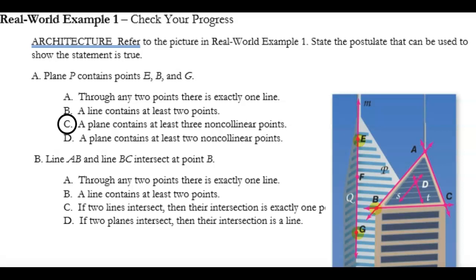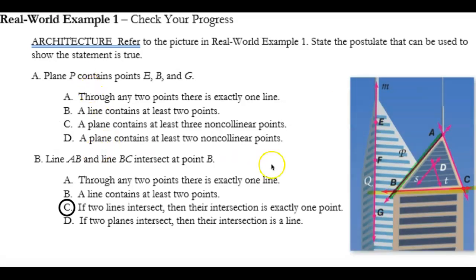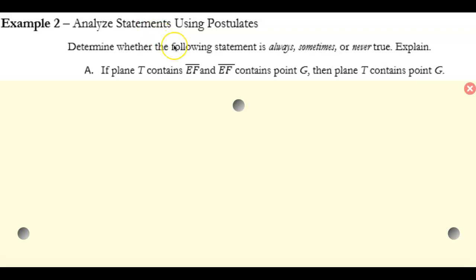And then the next one, lines AB and BC intersect at point B, and the postulate is if 2 lines intersect, then the intersection is exactly 1 point. So we're going to be looking at some postulates here, again, trying to figure out which postulate we're going to be using.